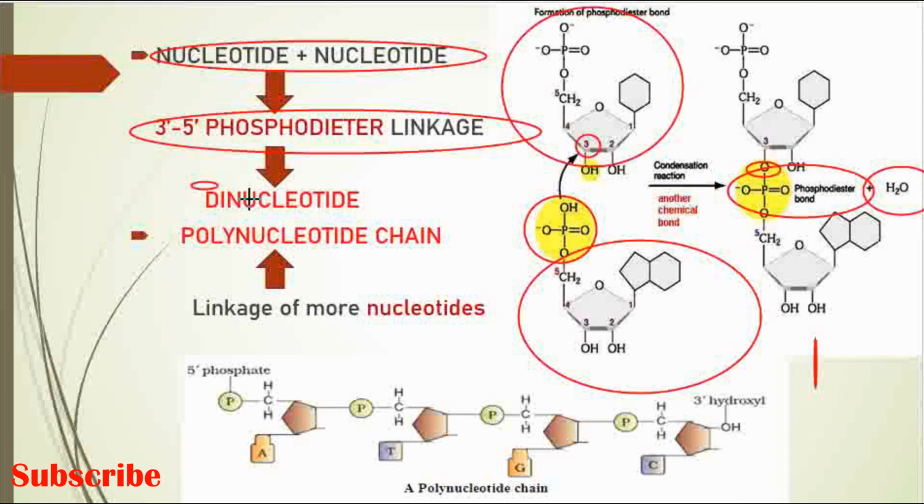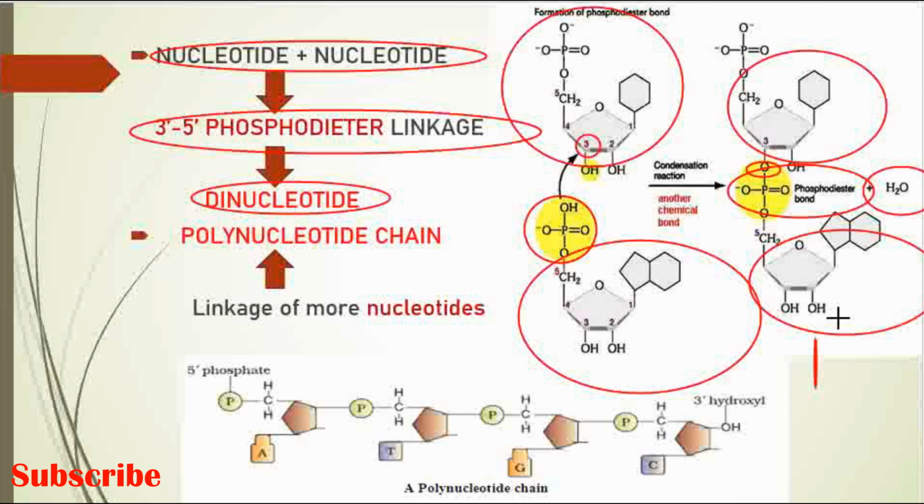It forms a dinucleotide. So now two nucleotides are joined, and we got a dinucleotide. Like this, many nucleotides get joined and form a poly. Poly means many, no? They form many nucleotides.